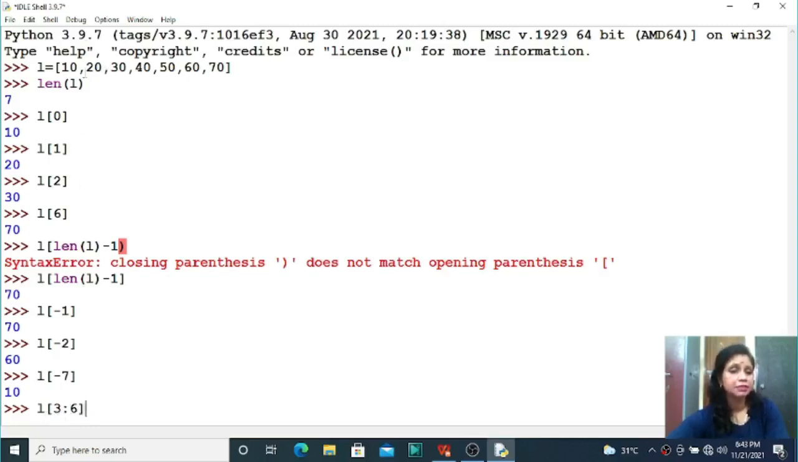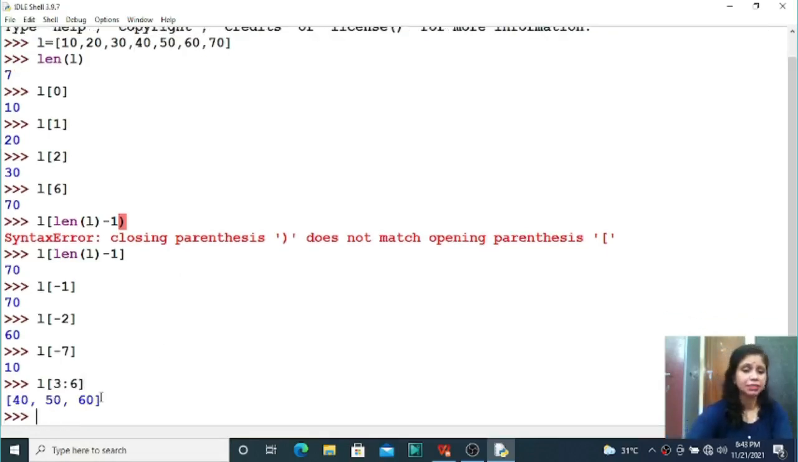So you see, third index number, 0, 1, 2, 3, so 40 is there. Next, fourth index number, 50 is there. Fifth index number, that is your 60. And the 6th index number is not included, so up to the 5th I can access the elements. So here our answer will be 40, 50 and 60. Let us execute the same. So you will get 40, 50 and 60. That means you can access part of the whole, from index number 3 to index number 6, but 6 is not included, that is 6 minus 1, index number 5.